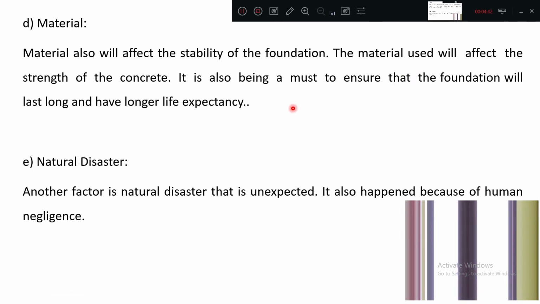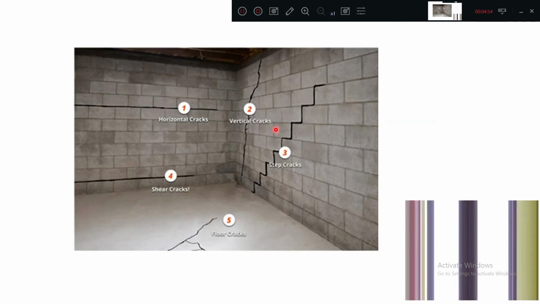Nature of disaster, what is this? Another factor, nature of disaster, is unexpected. So due to earthquakes or other natural disasters, the foundation may collapse. Okay, this is the typical example of foundation failure or unstable foundation.